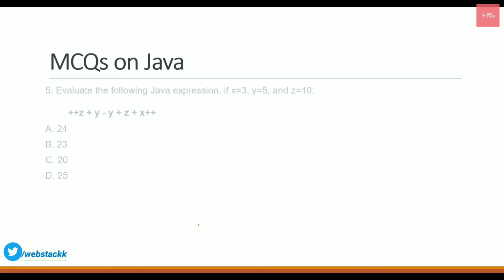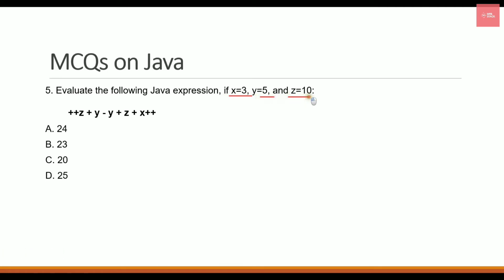Let's check out the next question, which says that we need to evaluate the following Java expression, where x value is 3, y is 5 and z is 10. Let's evaluate this. First of all, they are writing a pre-increment operation, which is plus plus z. So first z will be incremented, it will be 11. Plus y, which is 5, so 11 plus 5, then minus 5 plus, so z value is now 10 again, because this 11 is not the value which is getting stored inside memory, as plus plus is a pre-increment, which means you will increment it first and then store it inside z.